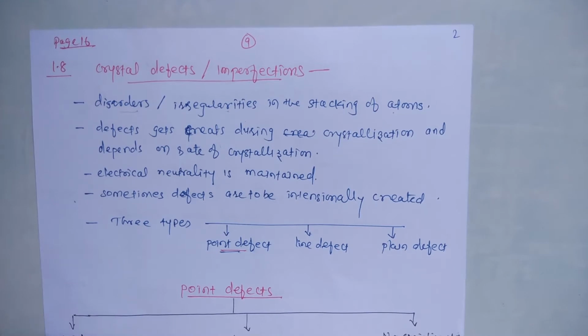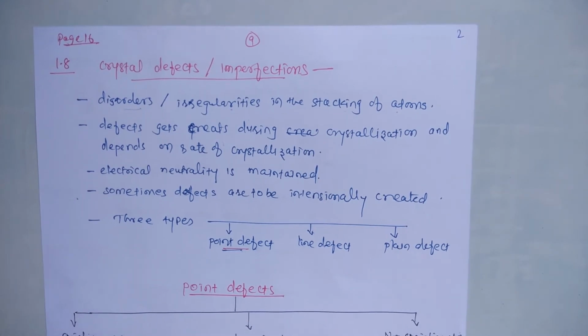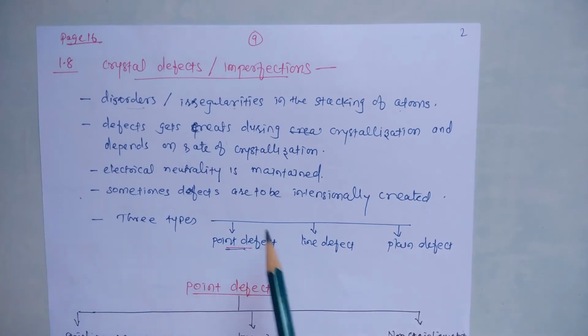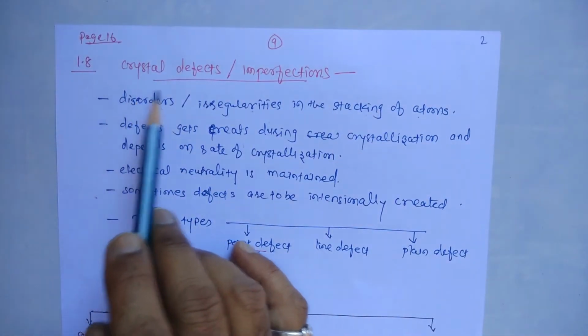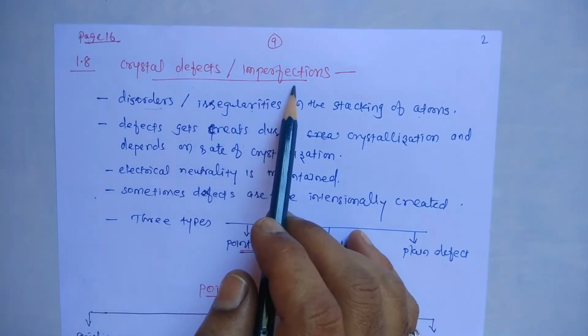See, we have started solid state. We have already seen the packing efficiency of the crystal lattice in the simple cubic unit cell and the body centered cubic unit cell. Now, page number 16, point number 1.8, crystal defects or imperfections.